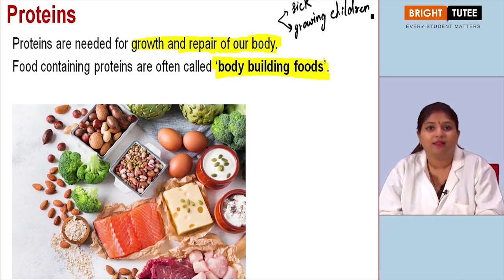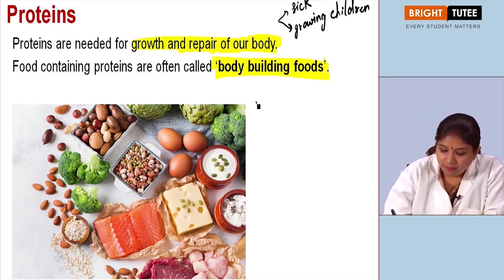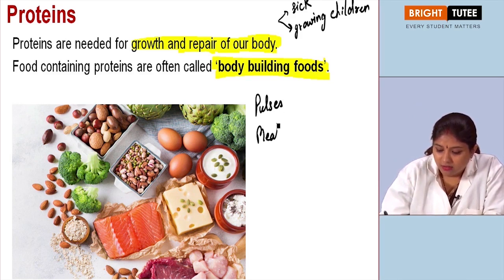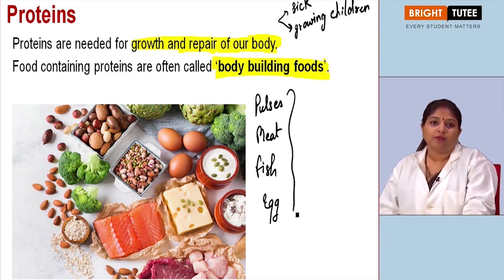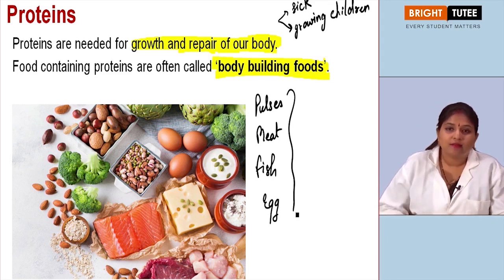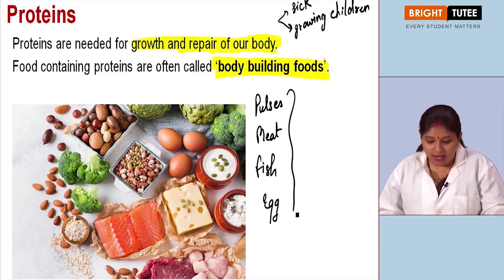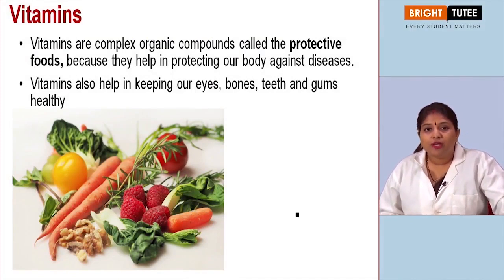So where do we find it? We know that proteins are found both in plant as well as in animal resources. The examples being pulses, meat, fish, egg, right? In all these things we find protein. So whenever we are thinking about eating more and more protein, these are the things we should increase in our diet, right?